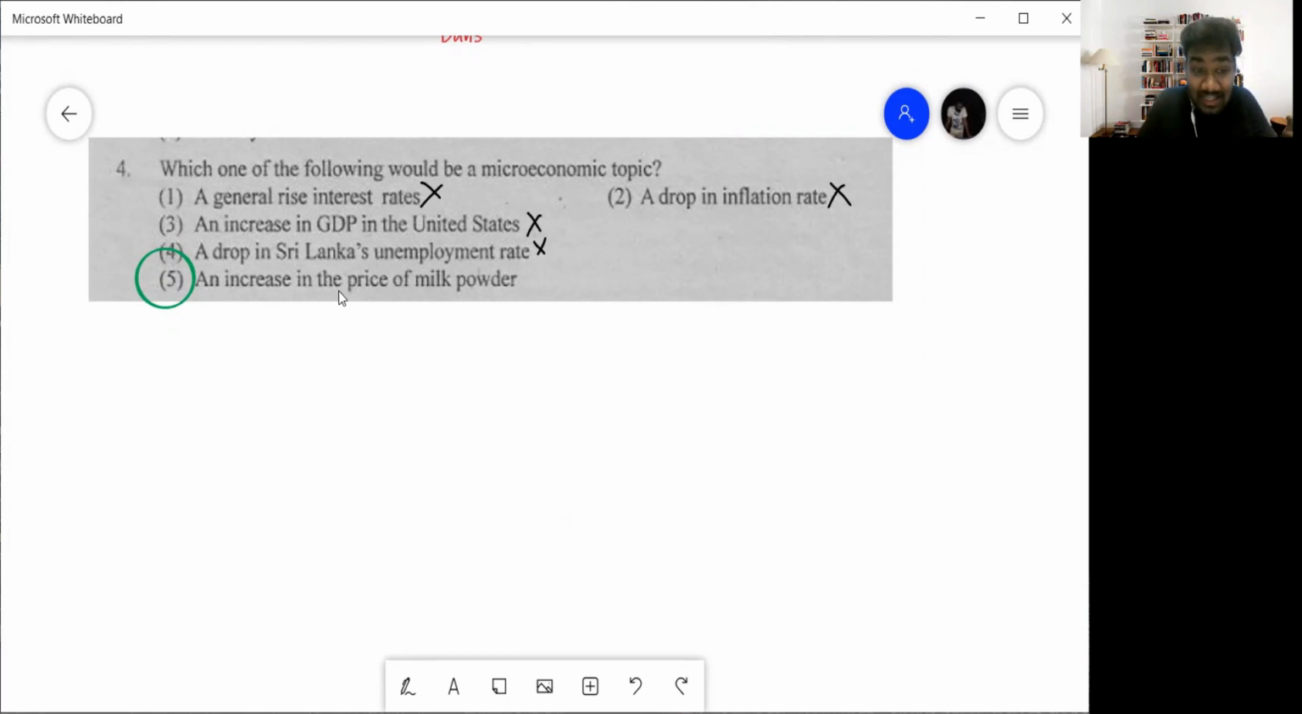But if you look at an increase in the price of milk powder, it is just one good. So focusing on one small portion is what we call microeconomics. So an increase in the price of milk powder is a microeconomic concept. That is answer number 5 for question 4.